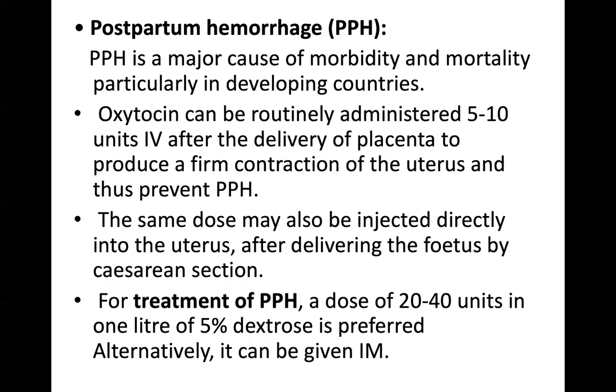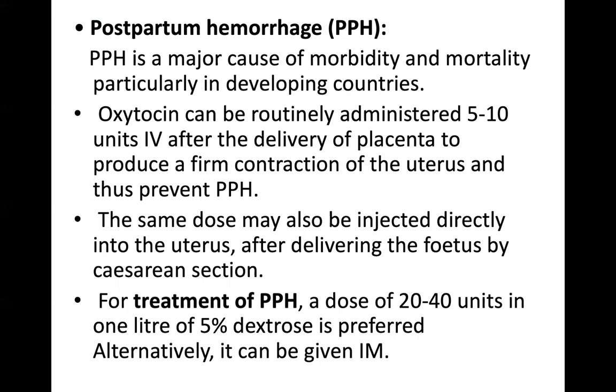The same dose may also be injected directly into the uterus after delivering the fetus by cesarean section. So you can use this to prevent postpartum hemorrhage even in a normal labor after the delivery of the placenta, and it can even be injected directly into the uterus after the cesarean section.